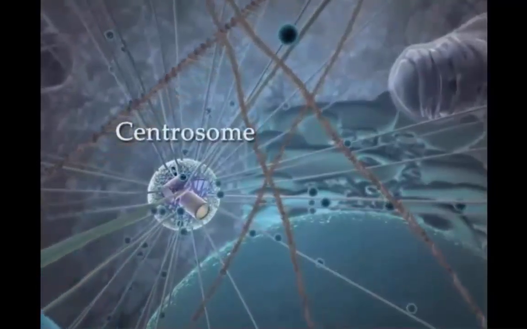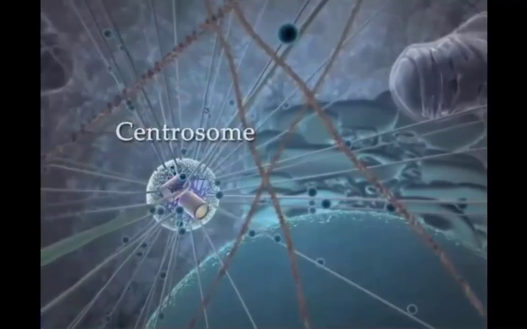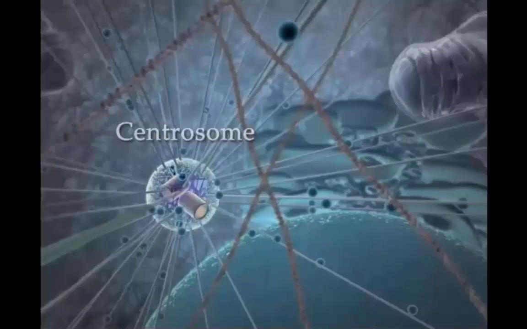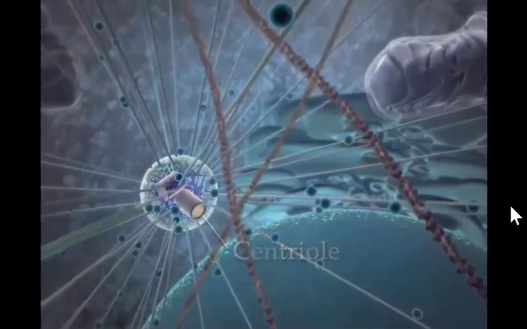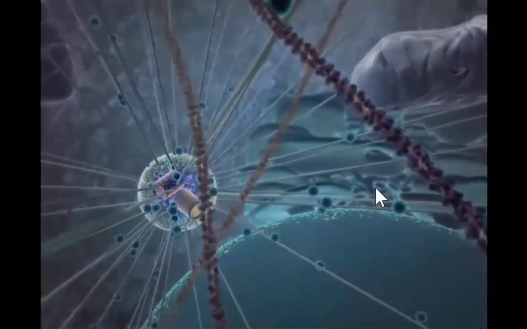Inside the cell, there is a structure so-called the centrosome. This will be the center for cell division later, and all the microtubule structures are connected to this centrosome, and that's why we can describe the directions. One direction is from inside to outside, and the other one is from outside to inside.